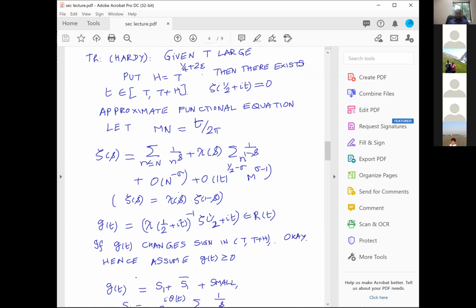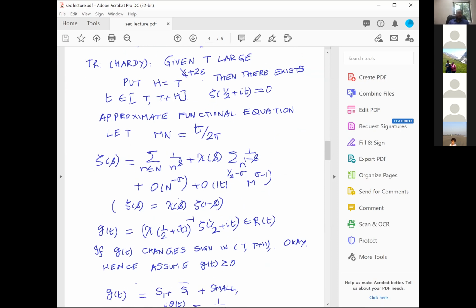Okay. And now what do I do? Let G(t) be χ(1/2 + it)^{-1} times ζ(1/2 + it). Since I have proved that ζ(s) = χ(s) ζ(1 − s), you can check that this G(t) and its conjugate are the same, which means that G(t) is real. G(t) is R of t.